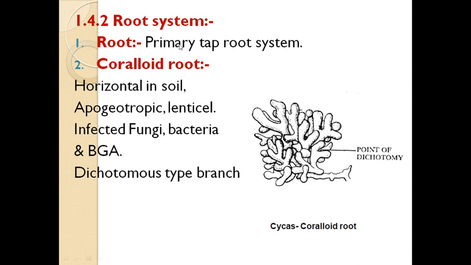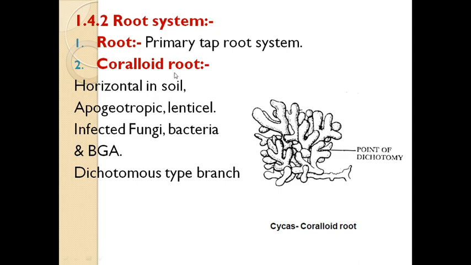The primary taproot is generally thick, stout and short, but its lateral branches are long and thin. This primary root functions in anchorage and absorption of water and mineral nutrients from the soil.